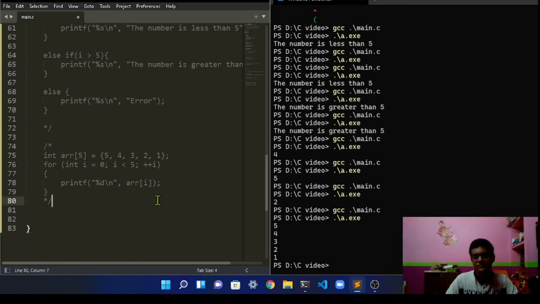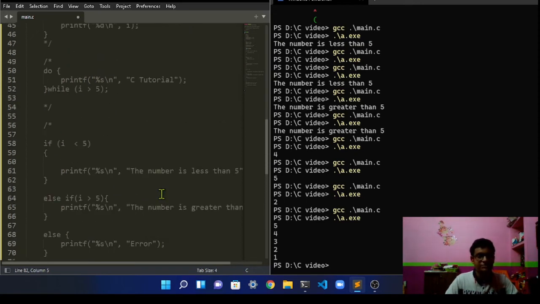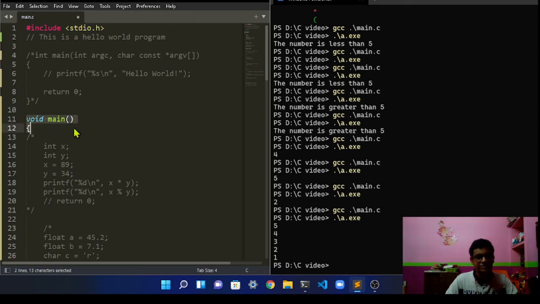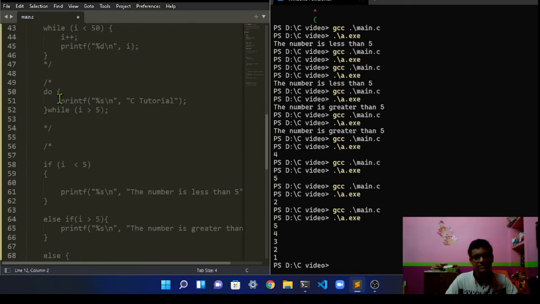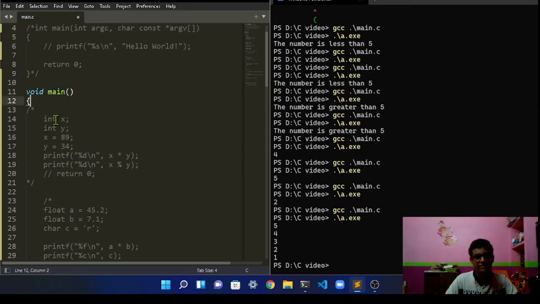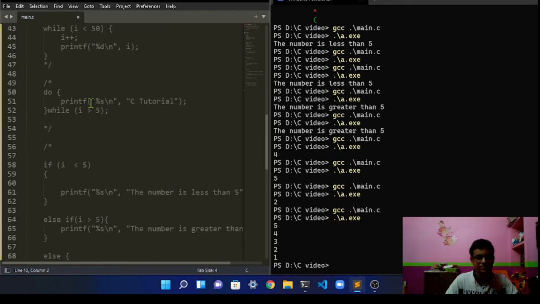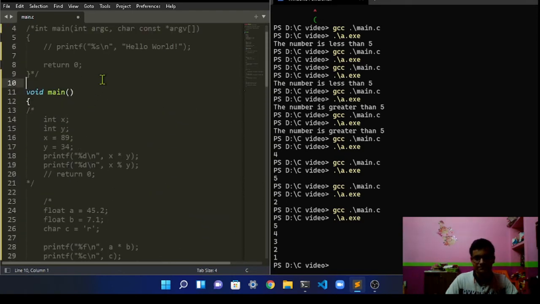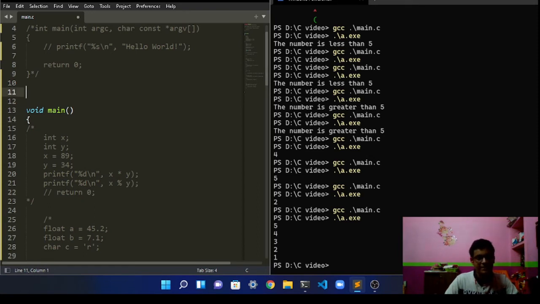Okay, so now what we're going to see is functions. So how to assign a function? So first I told you that main is a function, okay, and this code does some things, and the compiler first looks for the main function. So if you want to write a function over here, you can just write. So data types do matter here. If we want to write a function that does not return anything, so let's write a function in which the program prints the remainder of two integers.